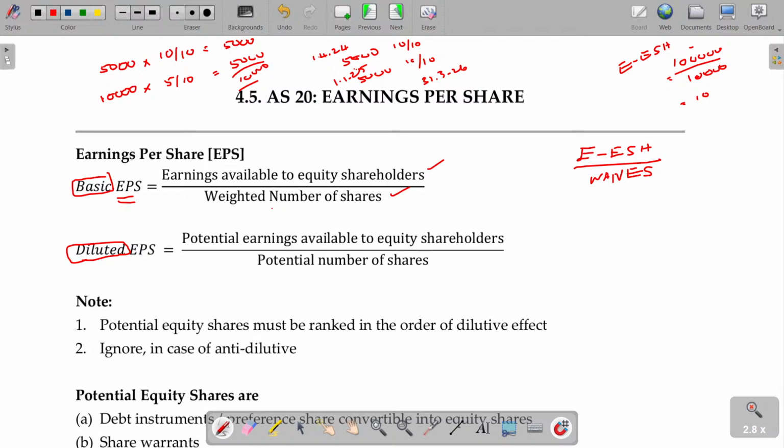But in the next year, currently I have probably a 10% debenture of 1 lakh. I'm going to convert that into 5,000 shares at the rate of rupees 10 each.